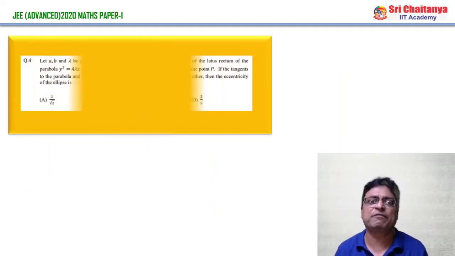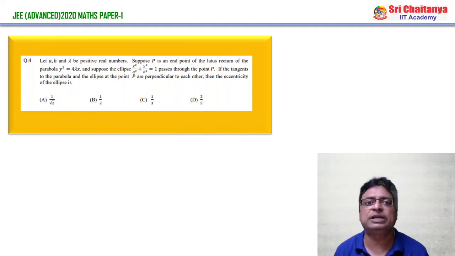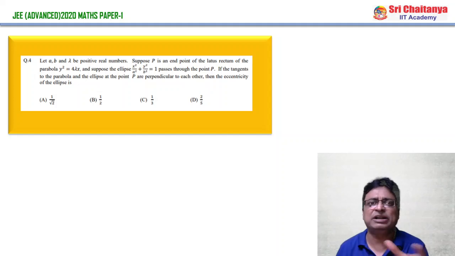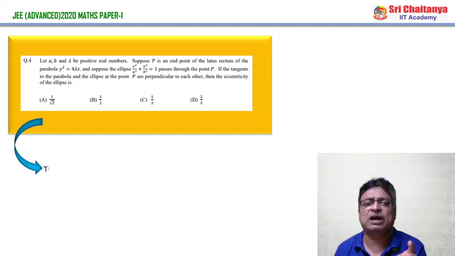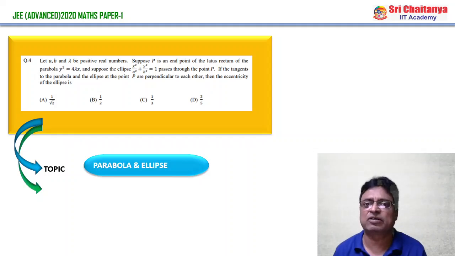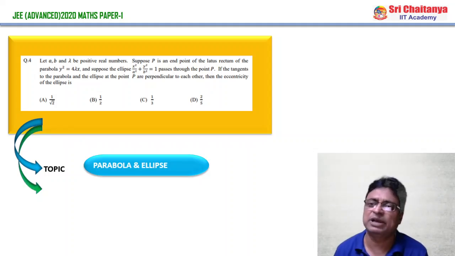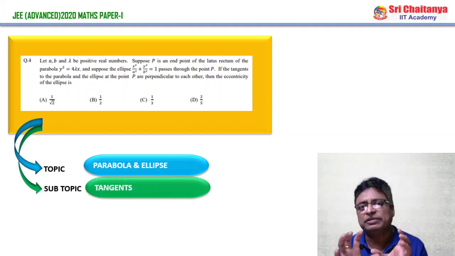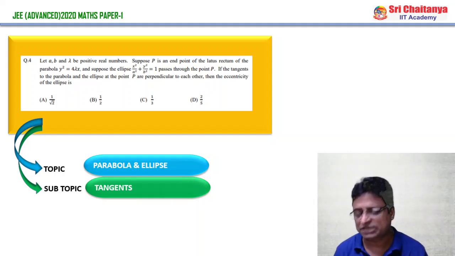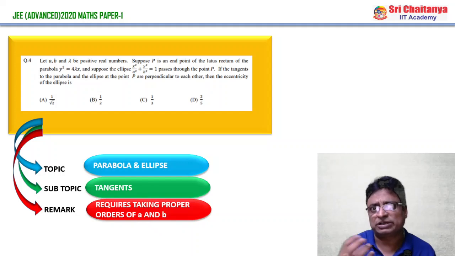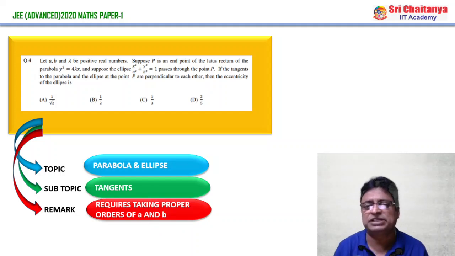And coming to question number 4, in this question, a, b and lambda are positive real numbers and P is a point. It appears like what? Ellipse and parabola. Of course, it is a problem based on conic sections, a combination of ellipse and parabola, and the subtopic is based on the tangents only. They have constructed this question so that if you have a very good idea about the tangents and their applications for both parabola and ellipse, you can solve this very well.